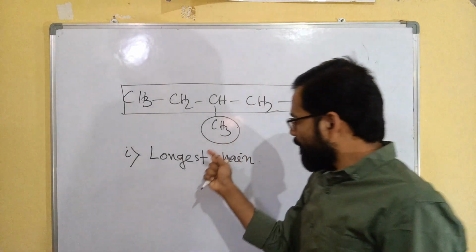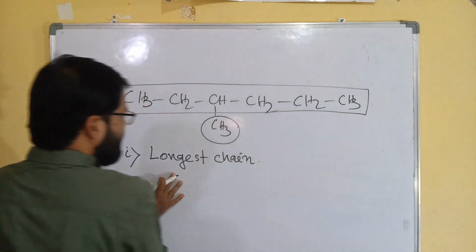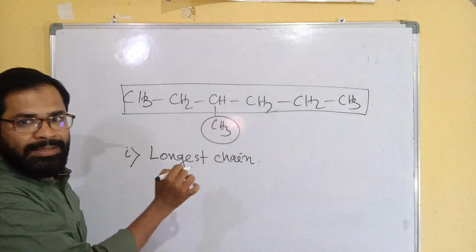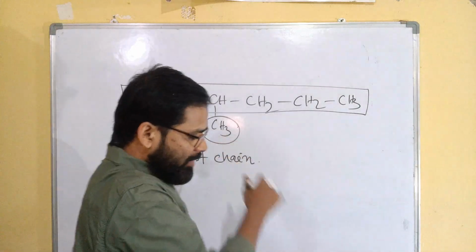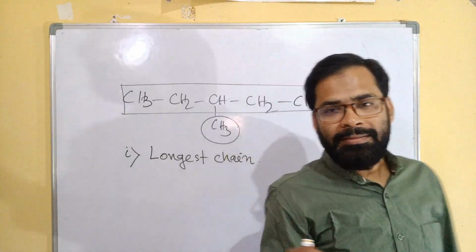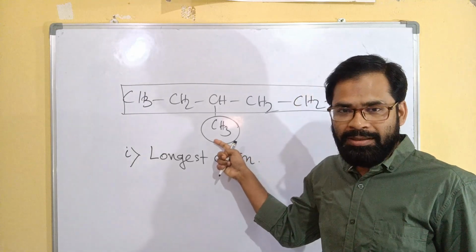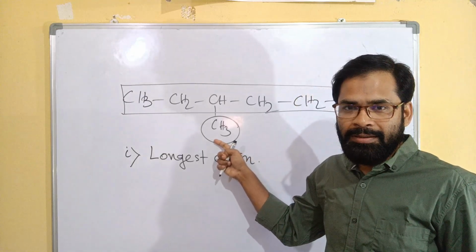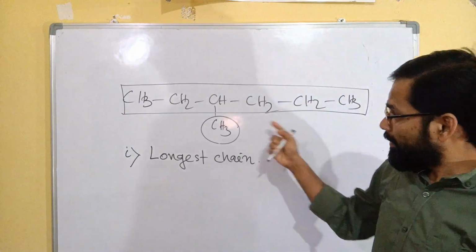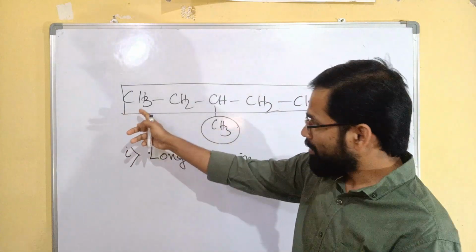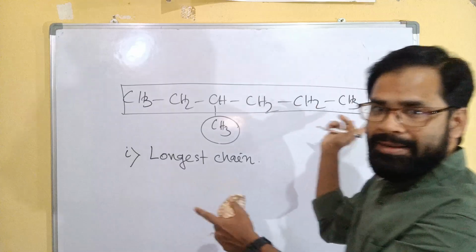Now, longest chain, then substituent or branching. The numbering of the substituent or branching should be the lowest numbering. So for numbering, you have to start either from the left side or the right side.